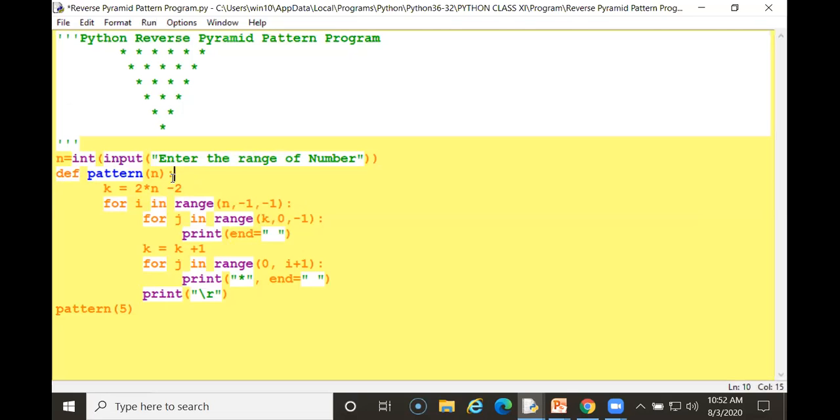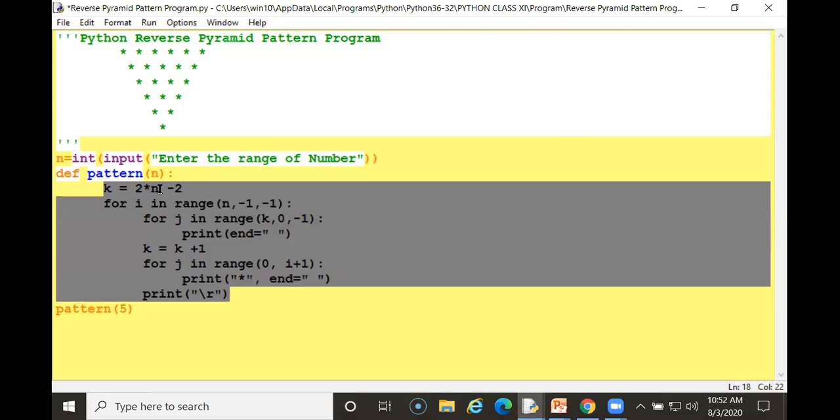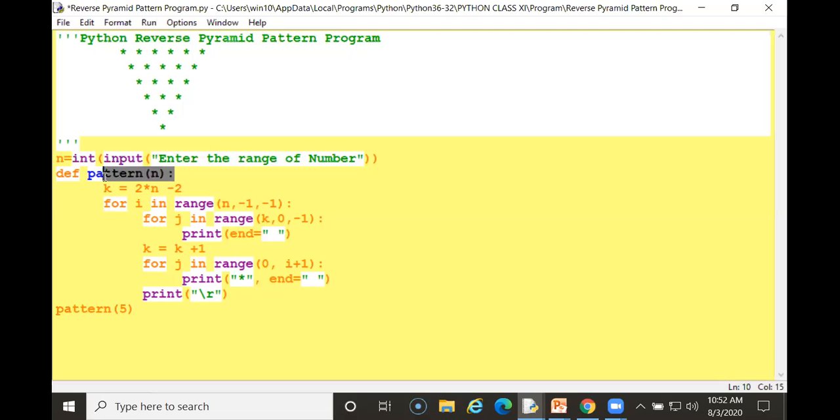After this, you have to put a colon. Colon means all the statements you are writing are related to this pattern function. You are creating a function here. That is one chapter we'll discuss later. And here k is a variable equal 2 into n. What is 2? 2 is a numeric value. Asterisk here is multiplication.